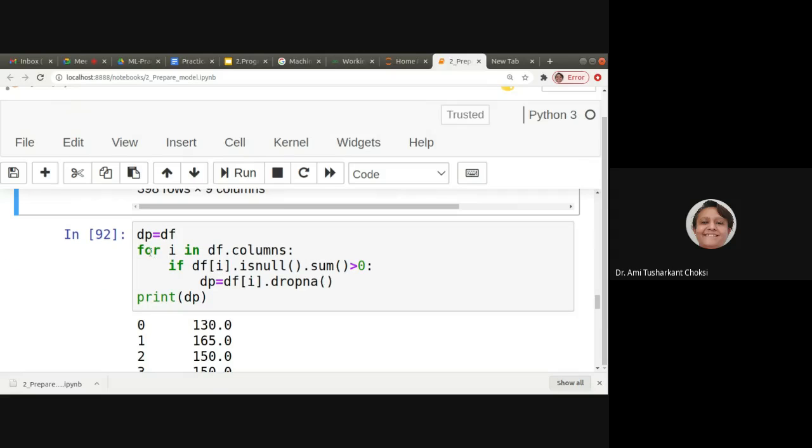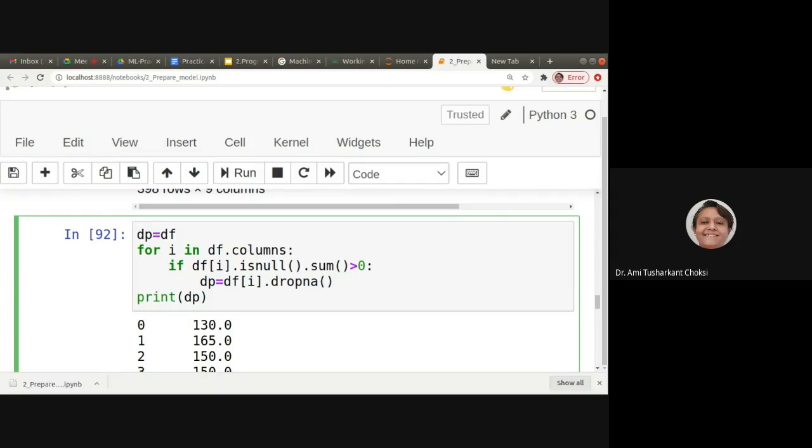Now what we do is say dp is equal to df. That is only a temporary transfer, because I want to show the original data and the modified data also. So I have assigned the value of df to dp. It is only a copy, nothing more than that. For i in df.columns, we want to iterate over our data frame, so we are considering df.columns.